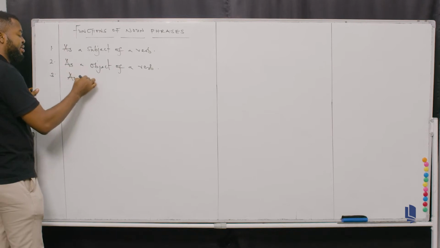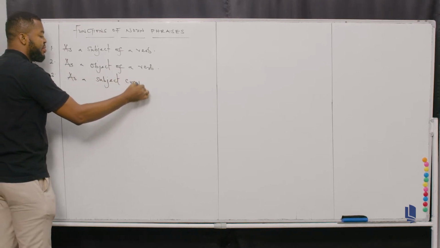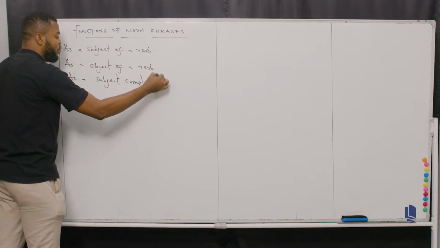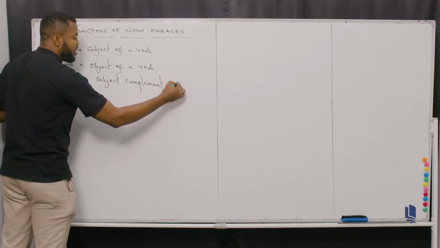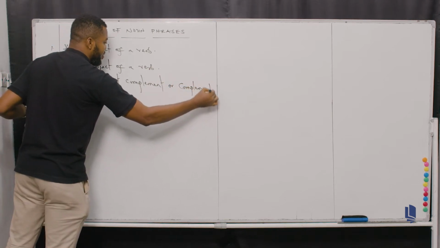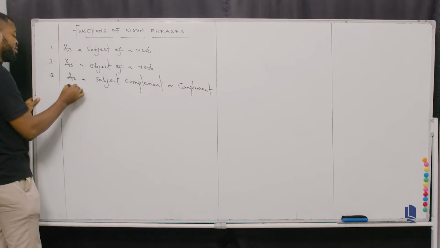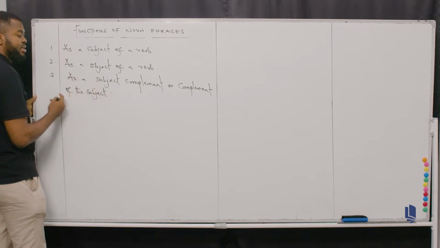Don't forget, as a subject complement. Remember that another word for subject complement is complement of the subject. That's another name for it.